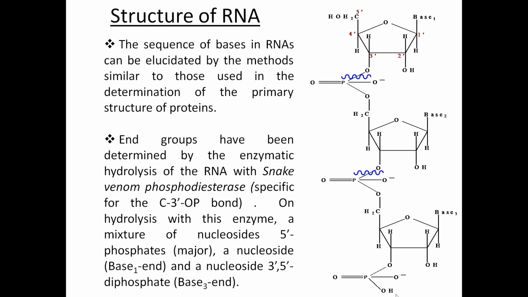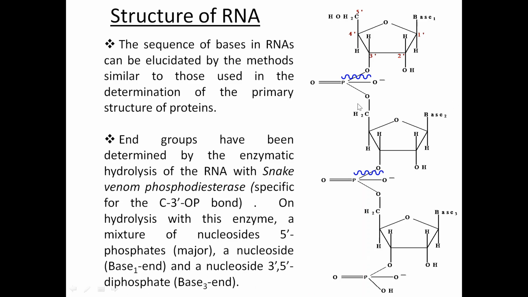Okay. Now come to this end. This is the other end. Since I have taken the trinucleotide just to show you the whole structure in a single slide, but RNA is a long chain. So at the other end, where the phosphate group is present at the 5' position and the 3' position, the cleavage takes place due to this enzyme at the 3' end. The phosphate group is present at the 5' as well as 3'. So this terminal has phosphate at two positions, 3' and 5'. Therefore, it is a nucleoside 3',5'-diphosphate.